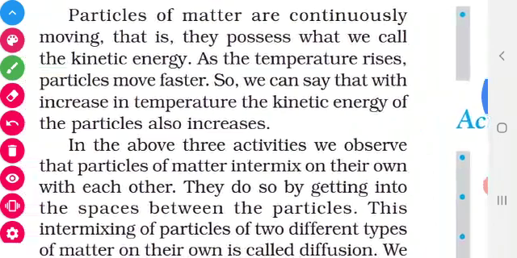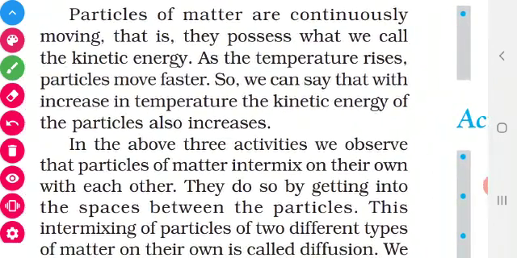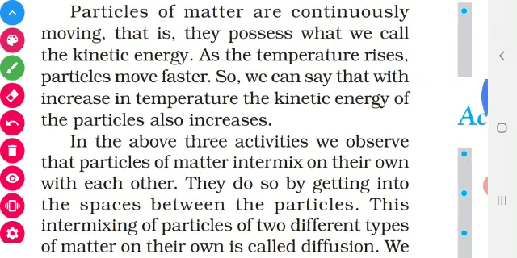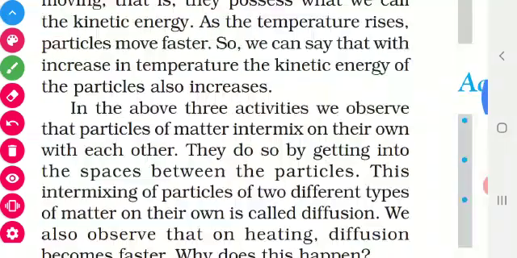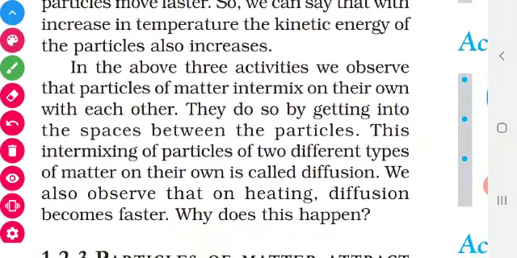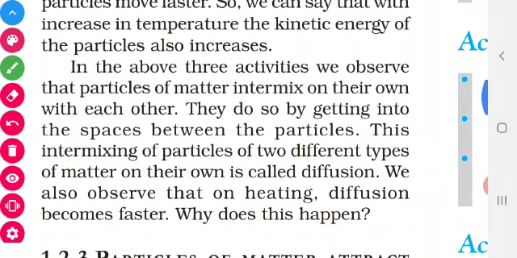Take 2 beakers. Take some amount of water. Keep the beaker 1 without heating. Take the beaker 2 and heat. So what happens to the molecules of water, which will be in motion? As we heat, what happens? The kinetic energy increases. So it will be in movement. Now this diffusion is very, very important.